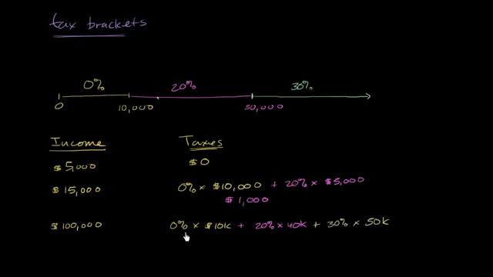So this adds up to, well, this is nothing. 20% of $40,000 is going to be $8,000. And then 30% of $50,000 is going to be $15,000. So in this situation, the person will not pay 30% on the entire $100,000. They will pay $8,000 plus $15,000, which is equal to $23,000 in income taxes.